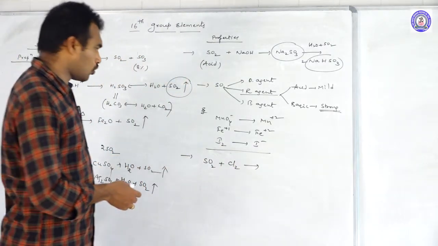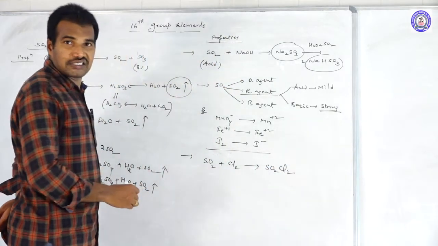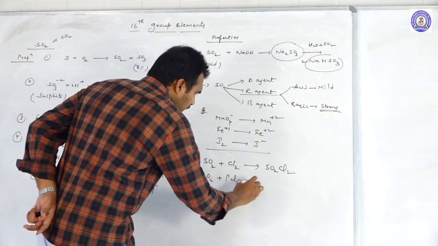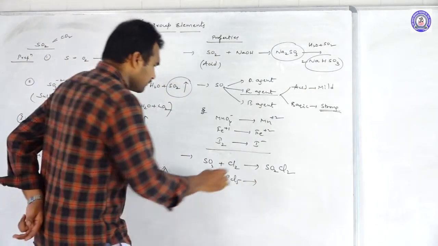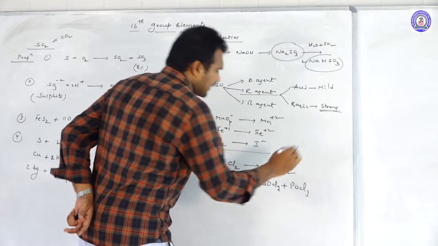SO2 reacting with chlorine, we will get SO2Cl2. Similarly, when SO2 is mixed with PCl5, we will get SOCl2 and POCl3.